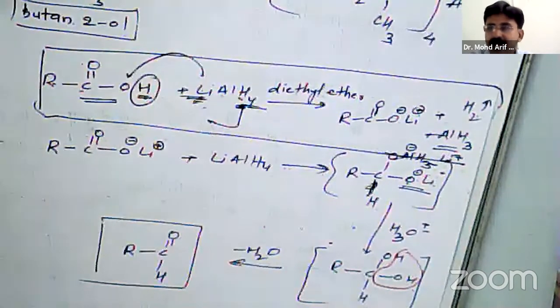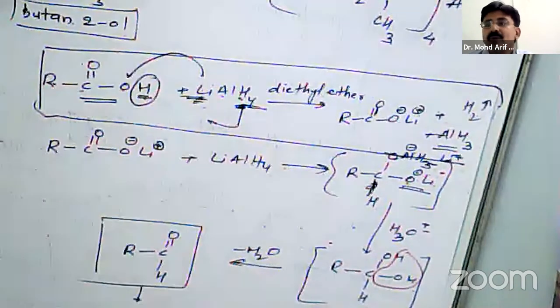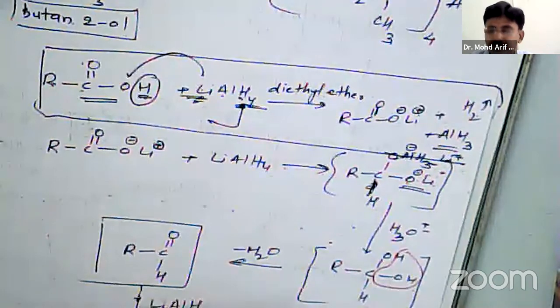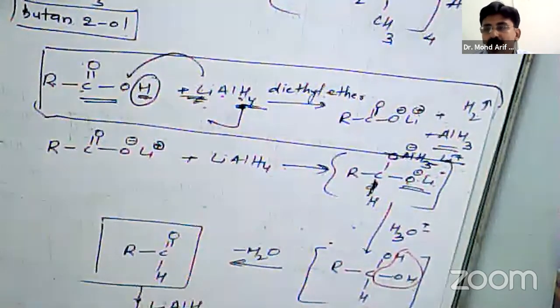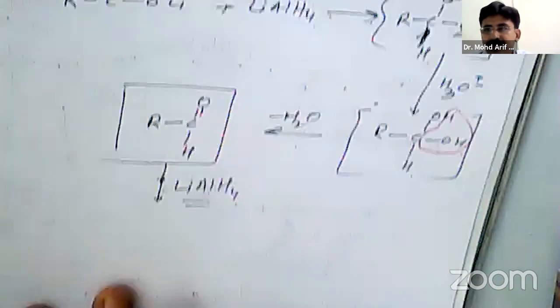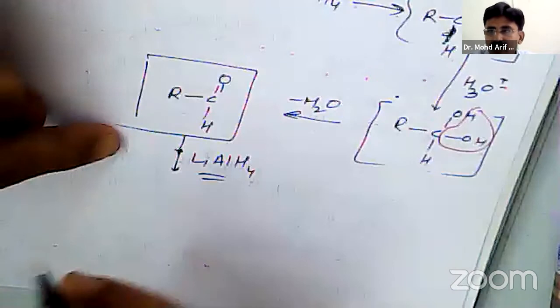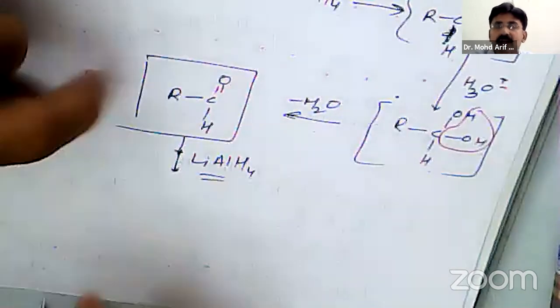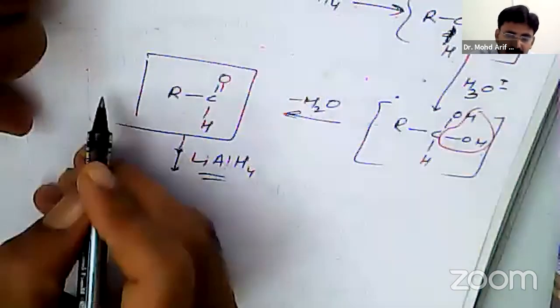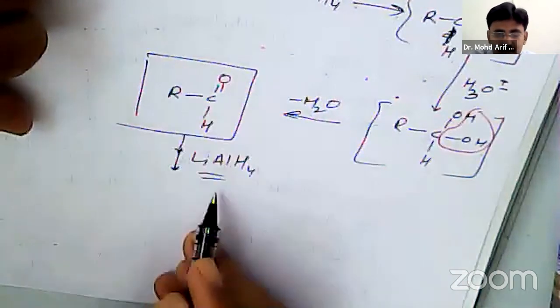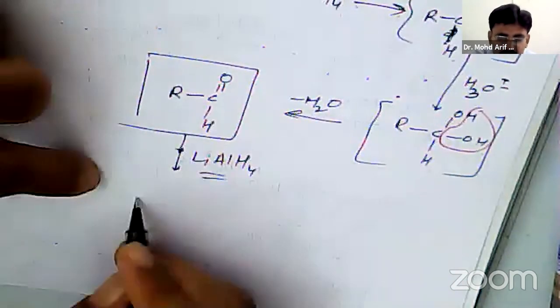Now this aldehyde will be reduced with lithium aluminum hydride. Then it will react with the first aldehyde molecule, then second, then third, and fourth molecule. So in this way 4 molecules of aldehyde will be reacting with lithium aluminum hydride, and it is forming